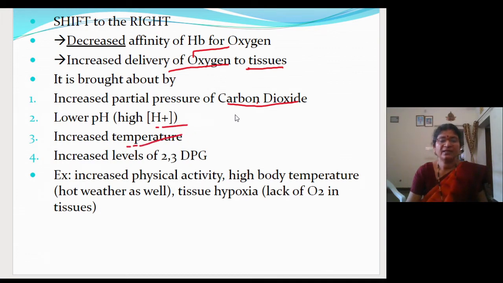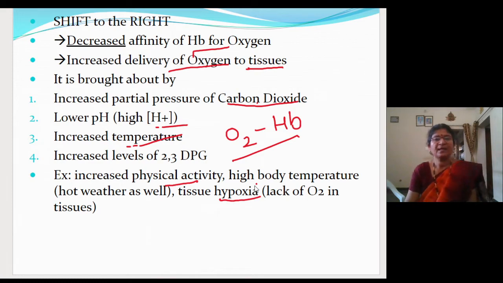They play a very important role in the binding of oxygen with the hemoglobin, or on the other hand, in its leaving. You can consider carbon dioxide also. Example: this usually occurs when the person is doing more physical exercise, when the body temperature increases, or when the tissue is suffering from a lesser amount of oxygen, which is called hypoxia.